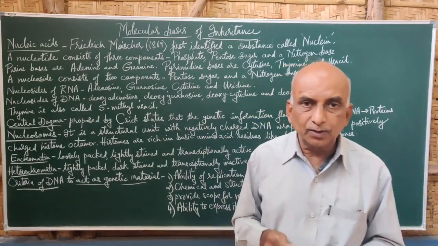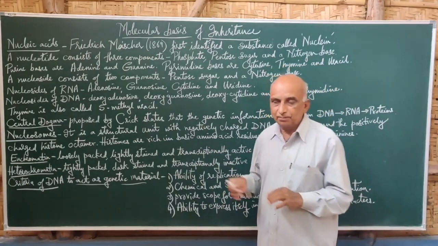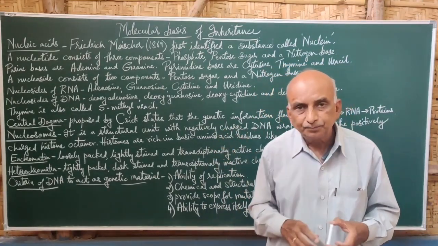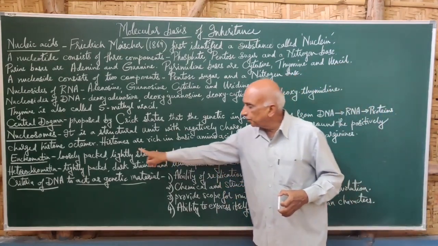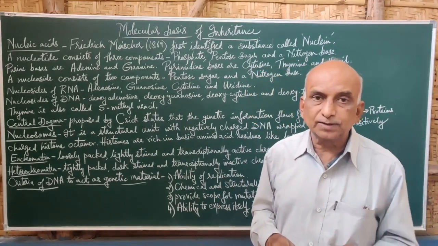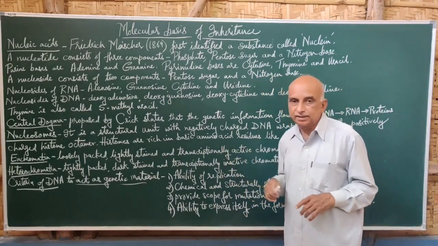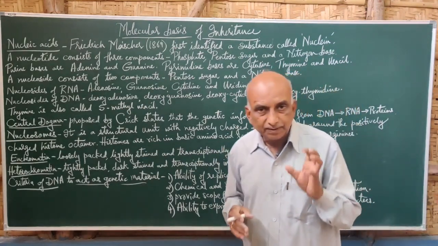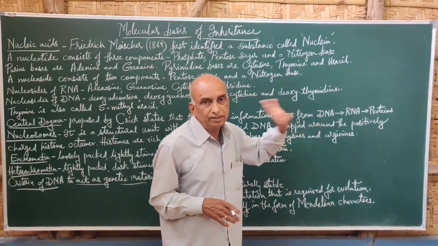Nucleosomes are also called nu bodies. Nu means N-U, not new. So these nu bodies are also called nucleosomes. And the histone proteins which are present in the octamer are very rich in basic amino acid residues. Those basic amino acid residues are lysine and arginine.